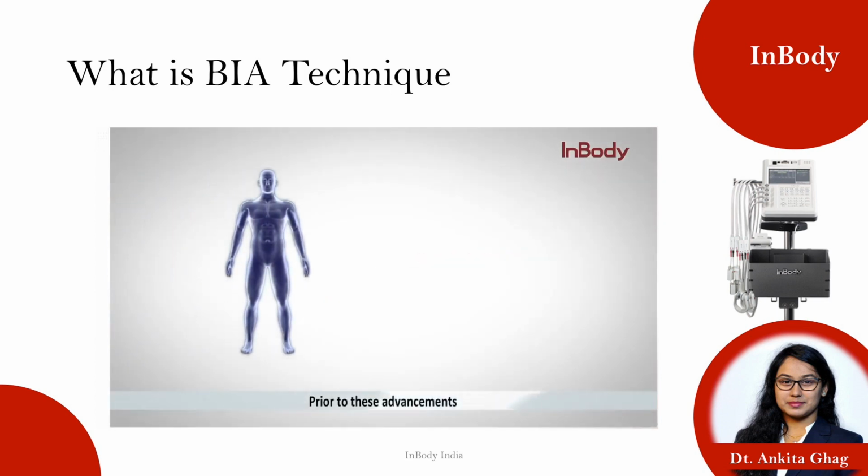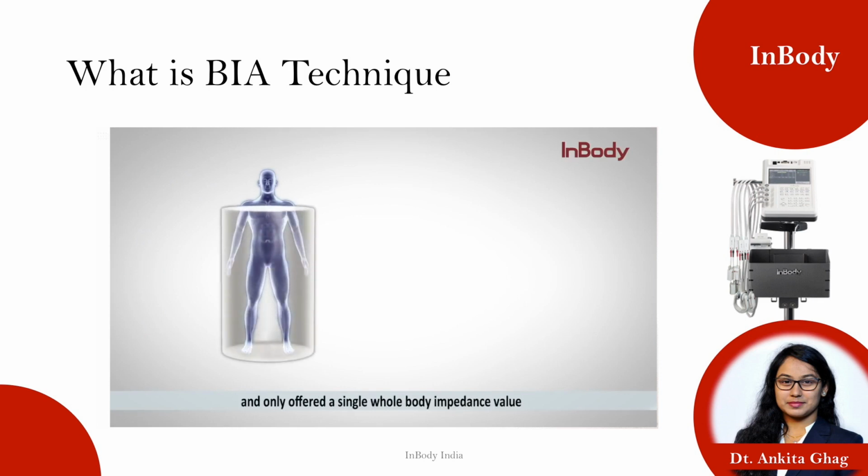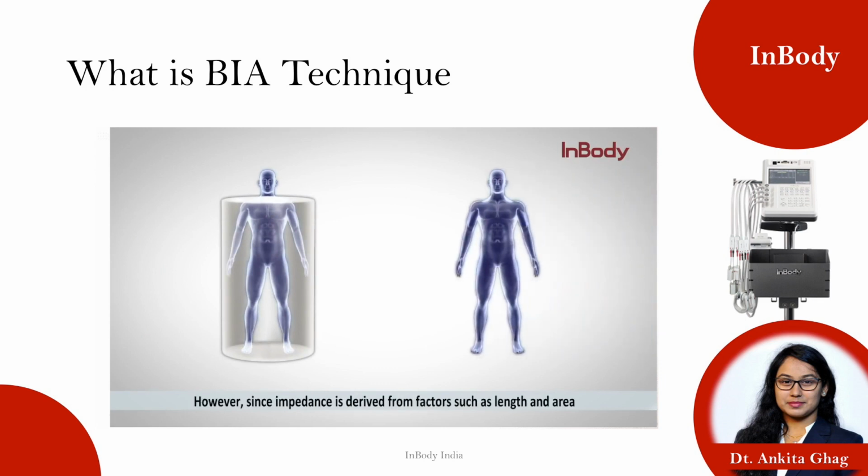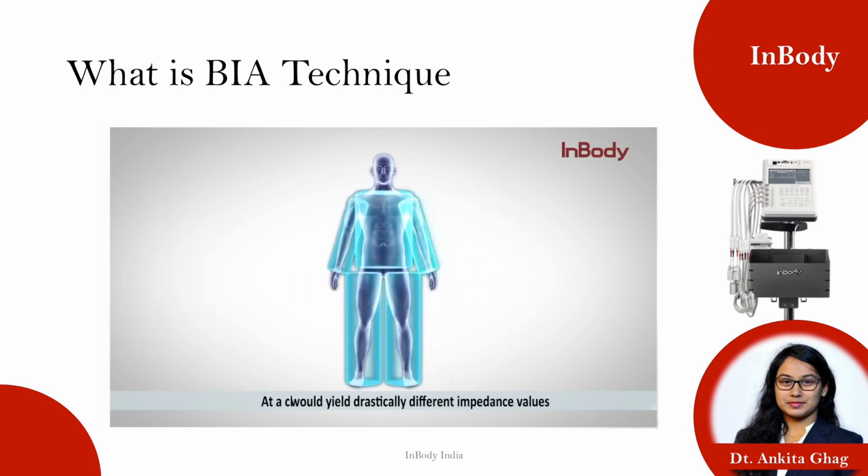Prior to these advancements, the conventional BIA method considered the human body as one cylinder and only offered a single whole body impedance value. However, since impedance is derived from factors such as length and area, different sizes would yield drastically different impedance values. At a closer look, our body is not one, but 5 cylinders with different lengths and widths, and therefore, measurements should be segmentally analyzed.